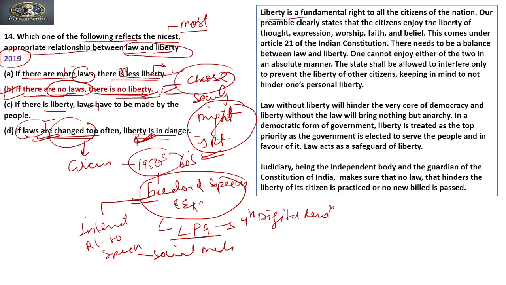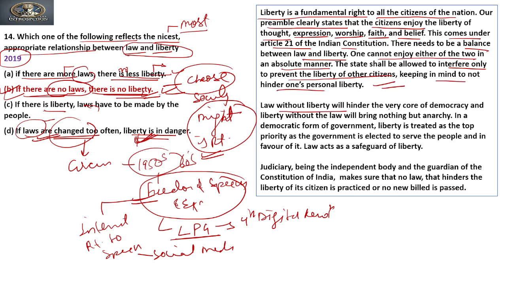Liberty is a fundamental right of all citizens of a nation. Our preamble clearly states that the citizens enjoy the liberty of thought, expression, worship, faith, and belief. This comes under Article 21 of the Indian Constitution. There needs to be a balance between law and liberty. One cannot enjoy either of the two in an absolute manner. Yes, it is true. The state shall be allowed to interfere only to prevent harm to the liberty of other citizens, keeping in mind to not hinder one's personal liberty.